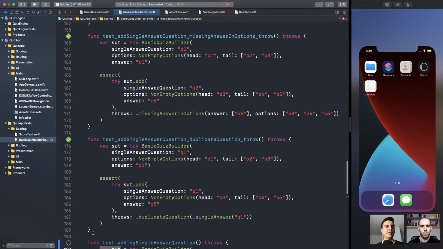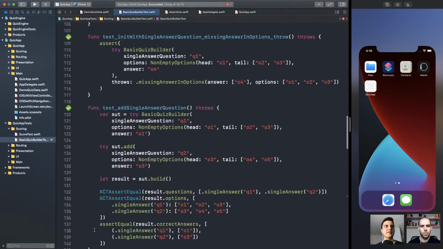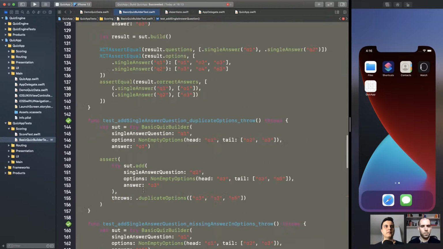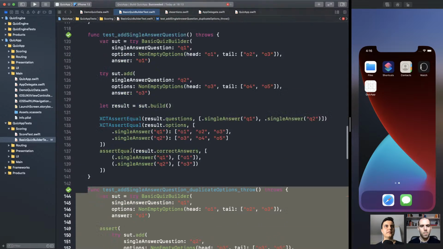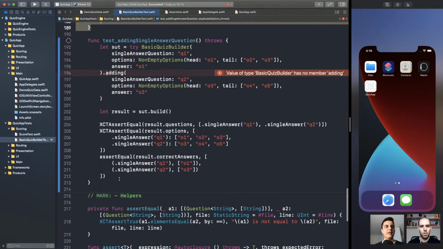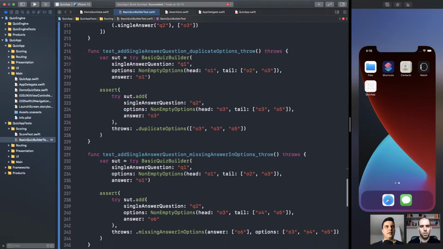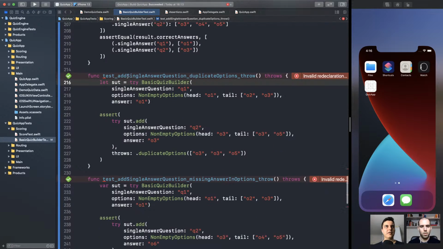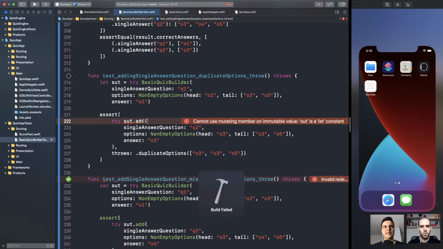Let's also add the other invariant tests. No, just these ones. All right, so we just convert it to let. The compiler won't let us call add, so we can call adding.